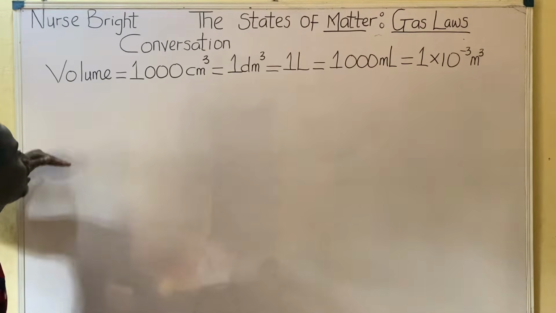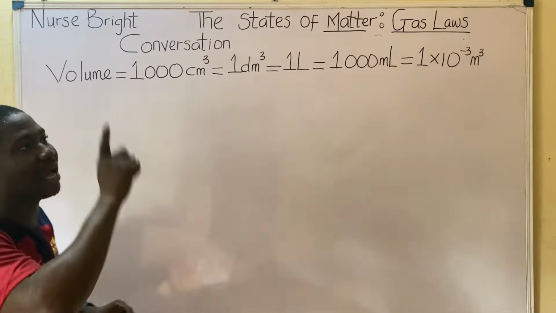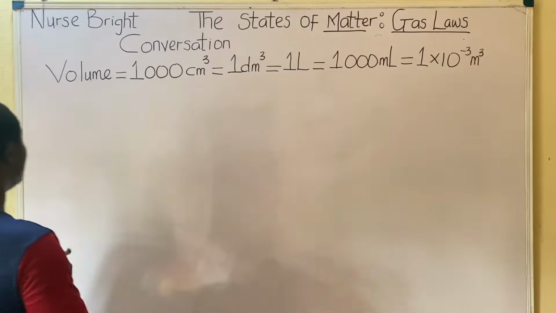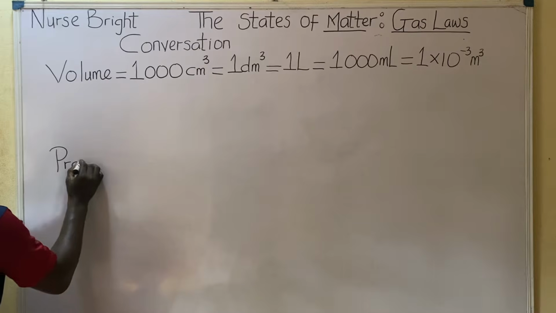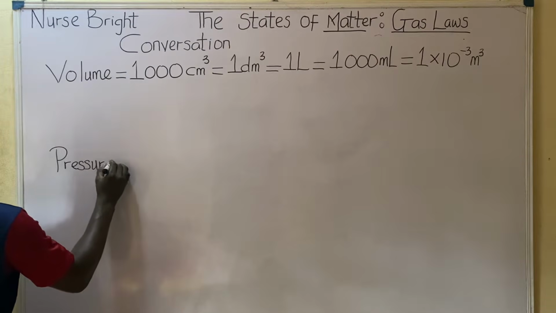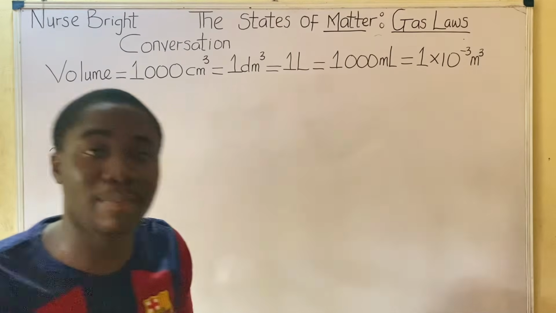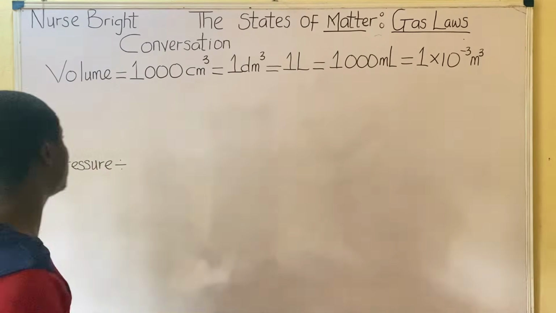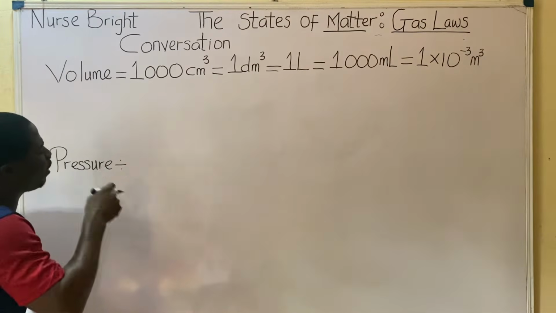So let me quickly talk about the second variable, which is pressure, so that we can go straight into the gas laws. Remember, we said that pressure is the force exerted by the walls of a container. On this, we have various units of pressure which we've seen, and let's talk about the conversions.